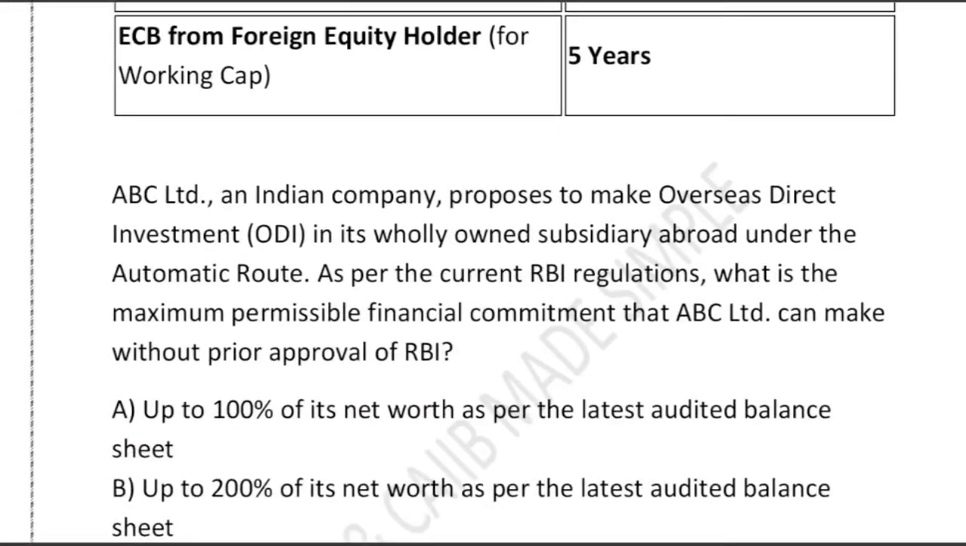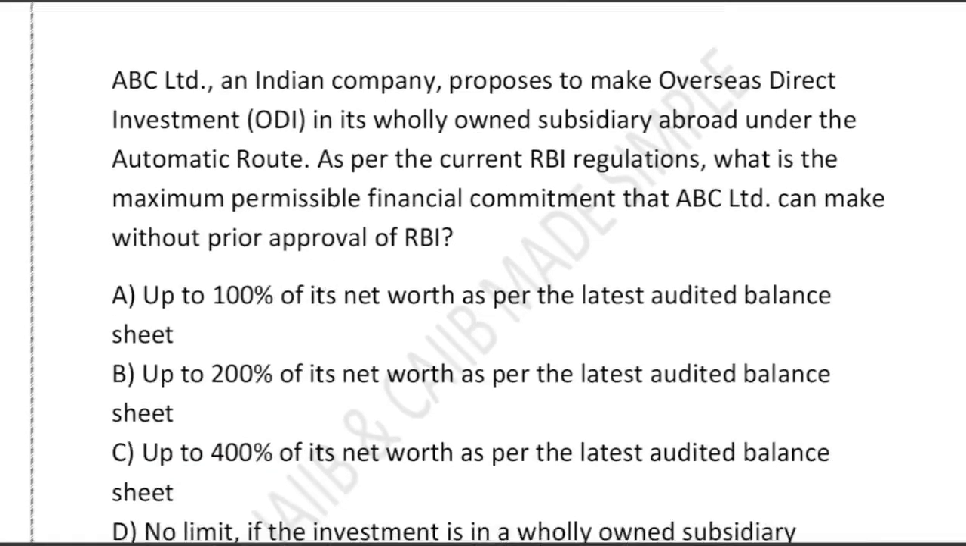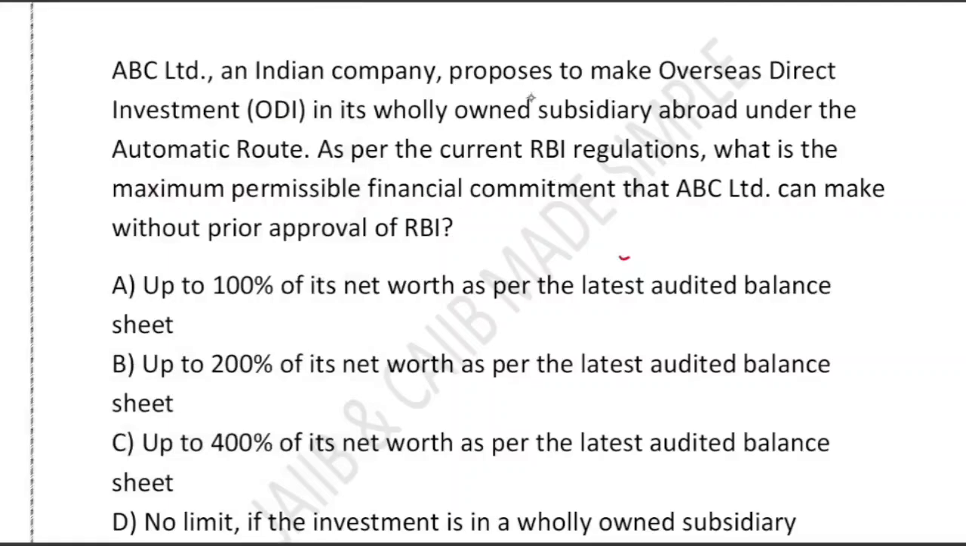Now let's have a look at one question on ODI that is asked most frequently. The question is talking about ABC Limited, an Indian company. They propose to make overseas direct investment in their WOS, a fully owned subsidiary, under the automatic route. You know there are two kinds of route: the automatic route as well as the approval route. So this Indian company wants to make overseas direct investment in their WOS through the automatic route. This is the key point to highlight.